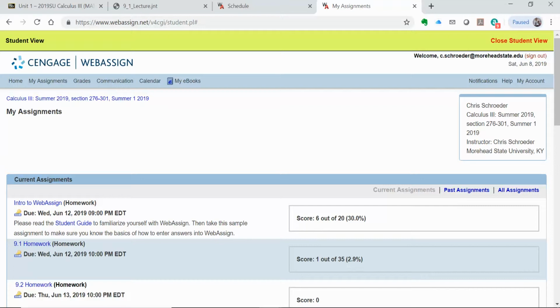And again, the first thing you should be doing right now is getting to that intro to WebAssign knocked out. Watch the 9.1 lecture, start working on that, and work on finding a proctor. And send me an email as soon as you can, letting me know who your proctor is going to be. I need their name, their email address, their phone number, and their relationship to you. Those 4 things. If you're just going to use the lab in Lab 108, then just send me an email saying I'm going to use the lab in Lab 108 for my proctoring. All right. Either way, reach out to me, let me know, and don't get behind.